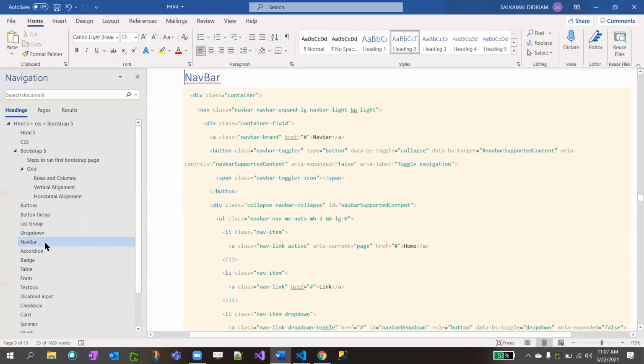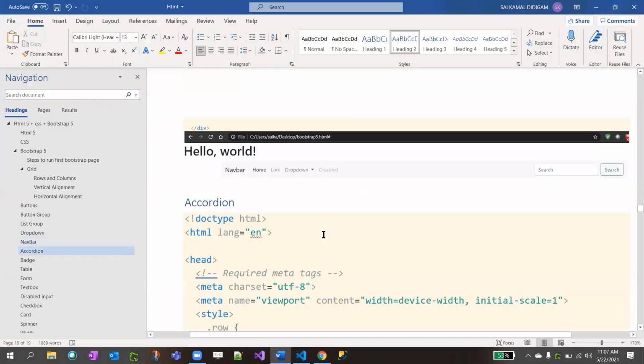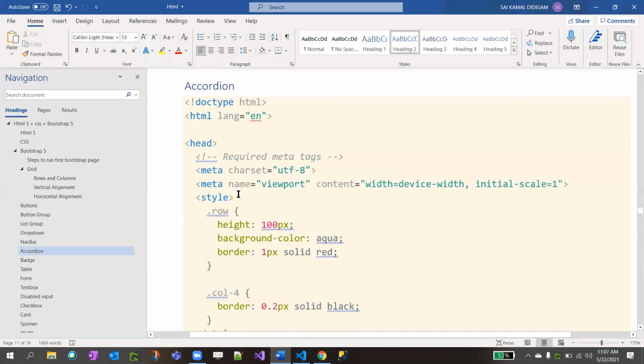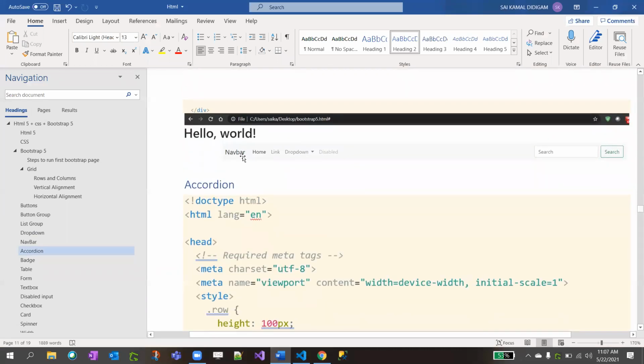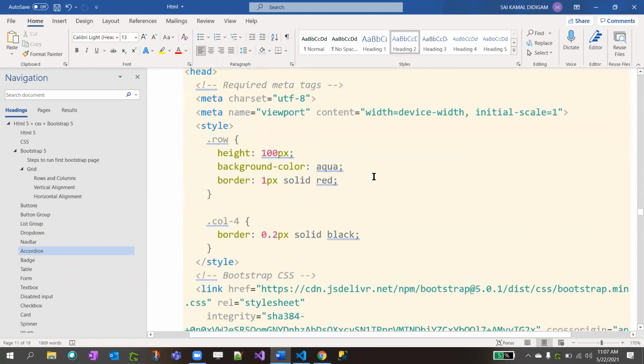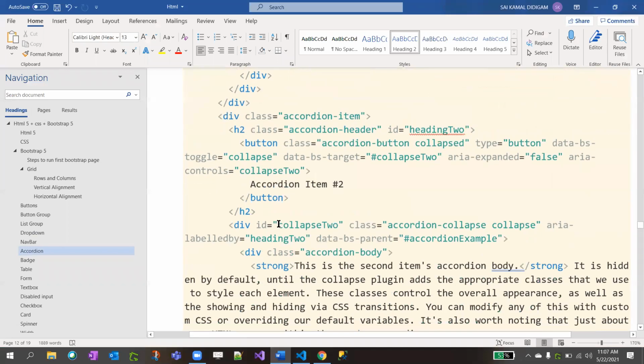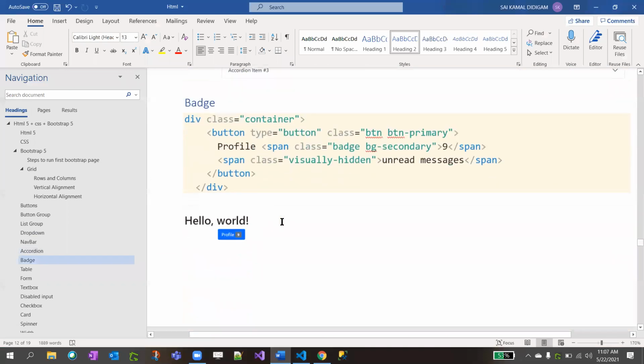Next section, which is navbar. Navbar is nothing but, see here, in your home page you want these three router buttons like home, about, contact us kind of things, right? So this navbar automatically gives you all these things. I mean, not all these things, just the navbar class will have all these things. We can also customize that navbar to include whatever we want, right?